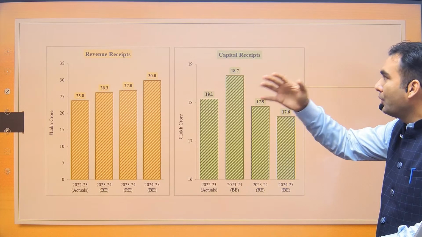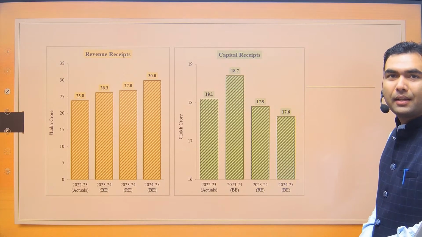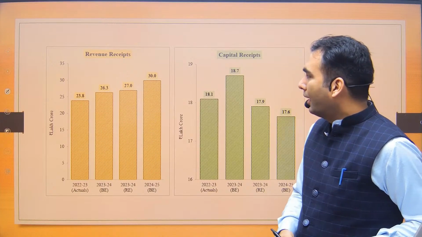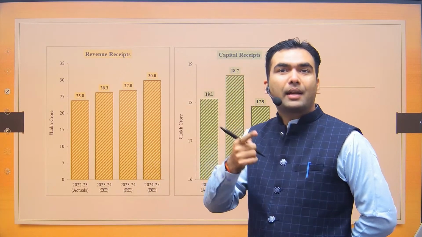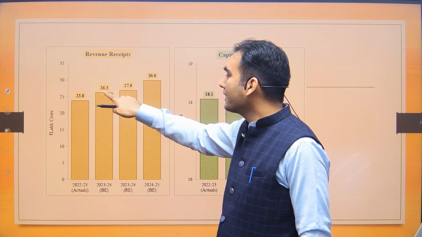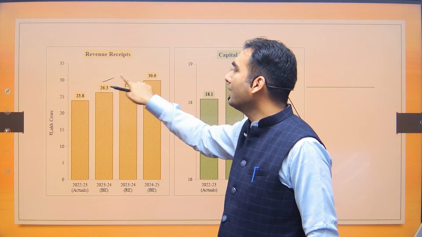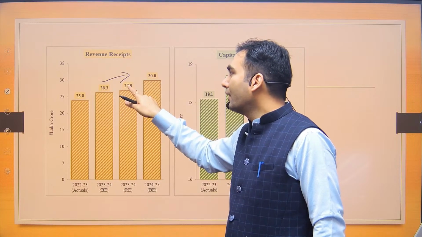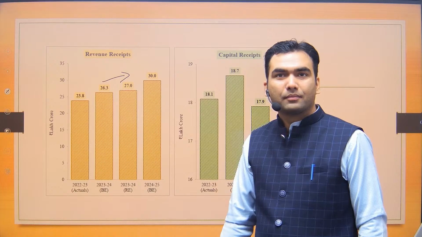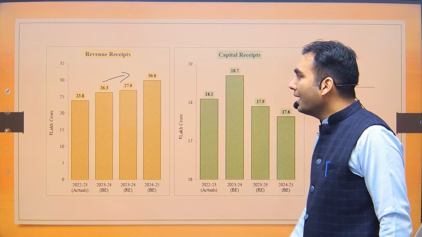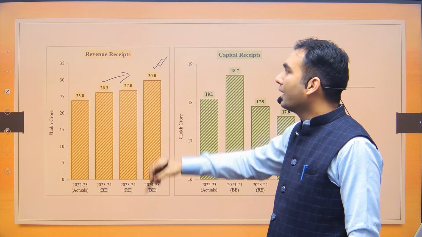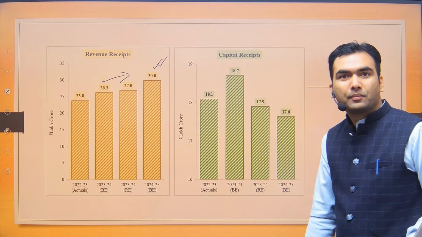Next is revenue receipt and capital receipt. The income part, if we go to that. As you can see, as we have already said, that in the direct taxes we have witnessed buoyancy. So what we were expecting 26.3 lakh crore, now we are expecting that it would be surpassed, and we will generate revenue of around 27 lakh crore. Okay, and next year we are even more optimistic. Next year we are saying that our revenue would be around 30 lakh crore.